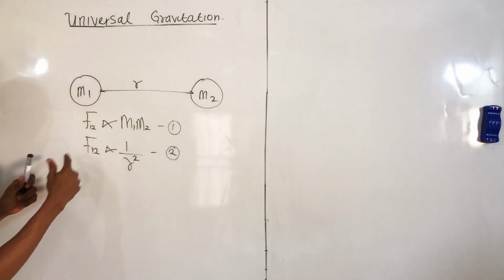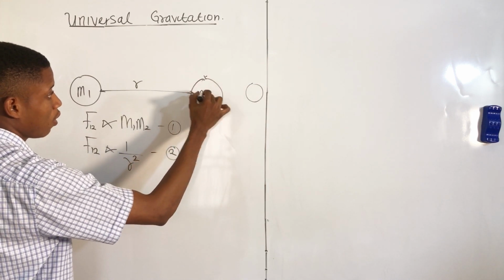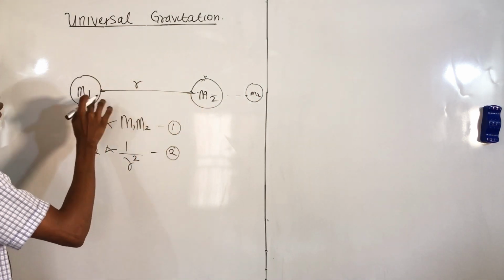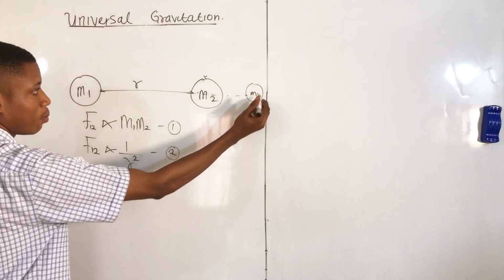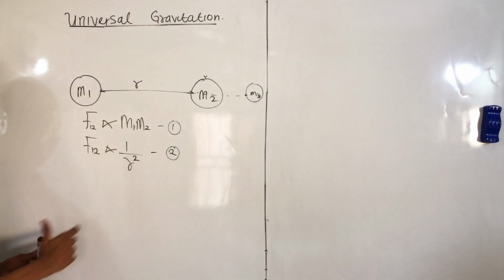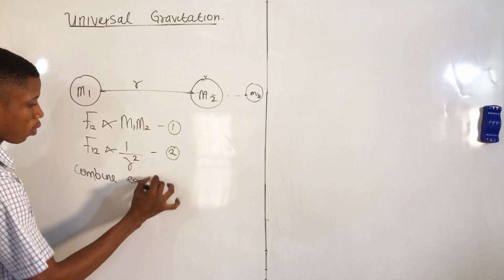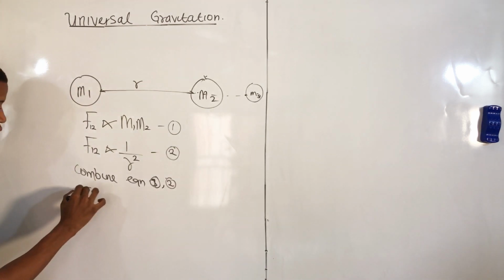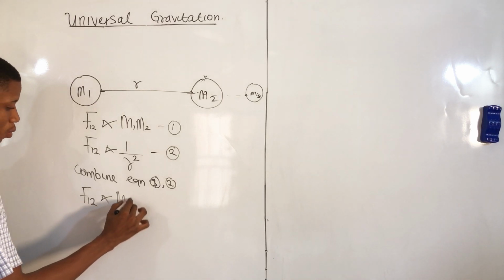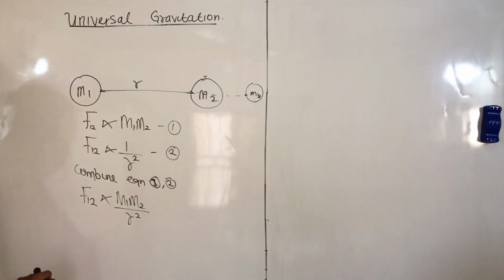Let's just say that, for example, if we have another object here, M3, the force of attraction between M1 and M2 will be greater than the force of attraction between M1 and M3 because the distance of separation is far, right? So that's the concept. When you combine equations 1 and 2, you notice that the force of attraction between these two masses is directly proportional to the product of the masses and inversely proportional to the square of the distance of separation between the two of them.